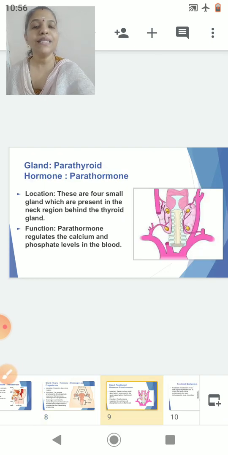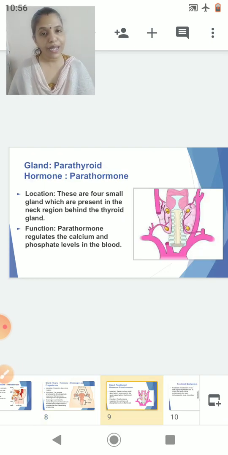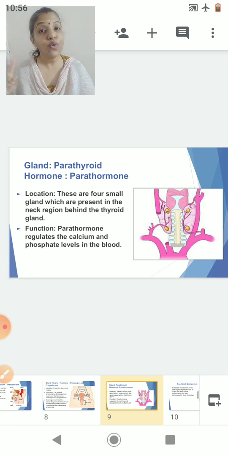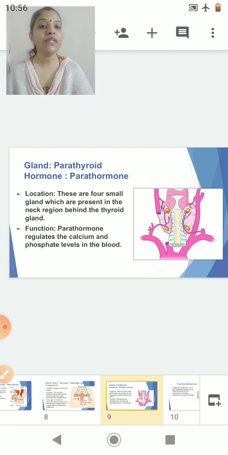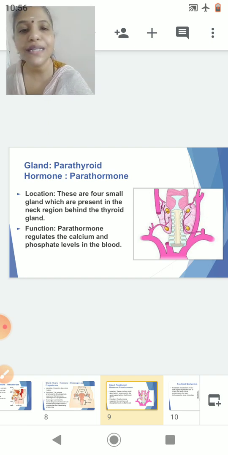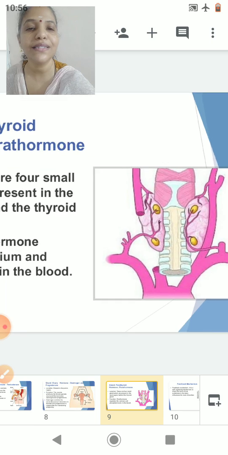The next gland is the parathyroid gland. The hormone is the parathormone. Location: the parathyroid glands are two pairs, which means four glands, and they are present at the back side of the thyroid gland. Here you can see the back side. I will just enlarge this here.